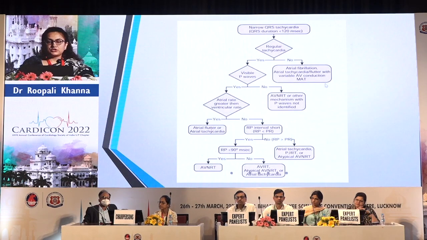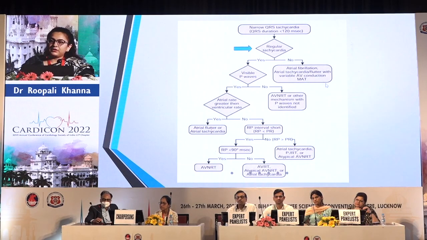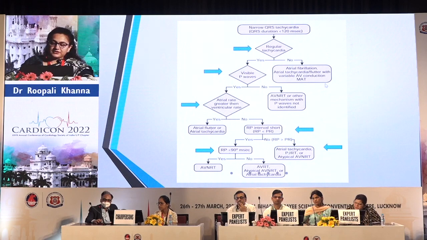So, summing up my presentation: when a patient comes to you with narrow QRS tachycardia, look for regularity. If it is irregular, 3 differential diagnoses are to be ruled out: atrial fibrillation, atrial flutter, or MAT. If P waves are visible and the atrial rate is greater than the ventricular rate, an atrial focus should be suspected. If the P waves are not visible, look at the RP interval. If the RP interval is less than 90 milliseconds, it's AV-NRT. If it is more than 90, it is AVRT. And if the RP interval is more than the PR interval, it's atrial tachycardia, PJRT, or atypical AV-NRT. So this sums up my slides.